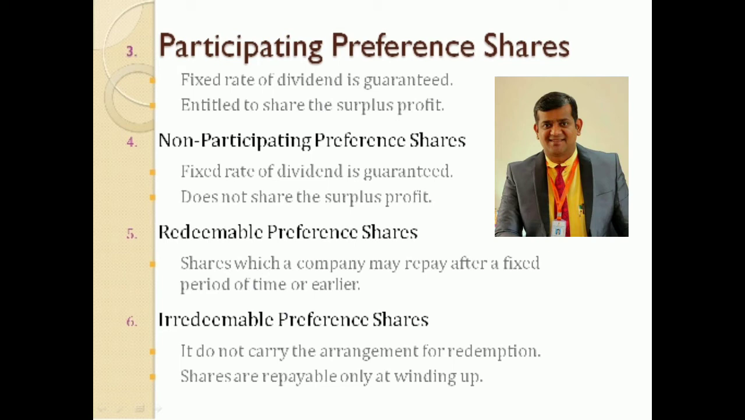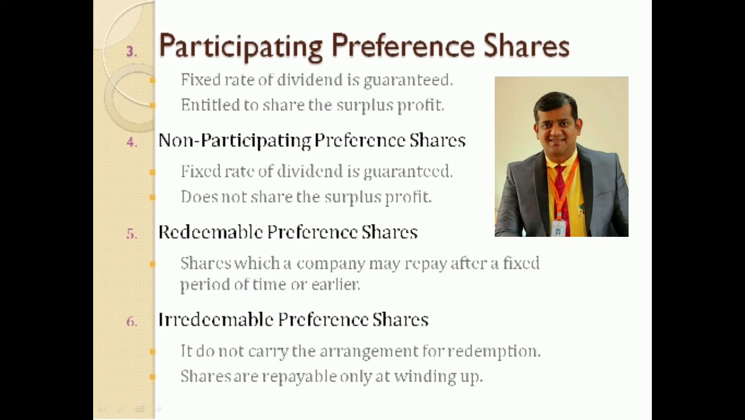That means they are going to get the fixed rate of dividend according to the preference share rules. Apart from that, while the equity shareholders are going to receive their profit, in that also they will have a right, a special right. That is why we call them participating preference shareholders.